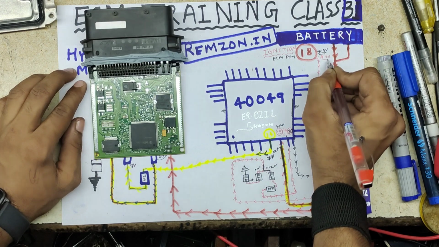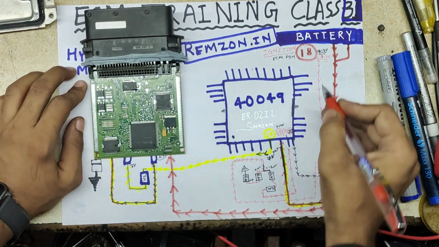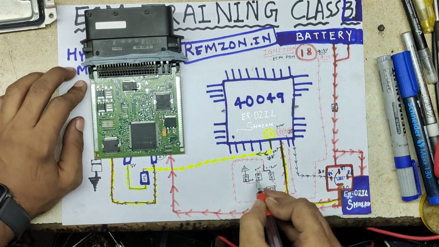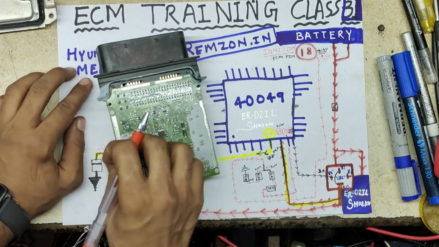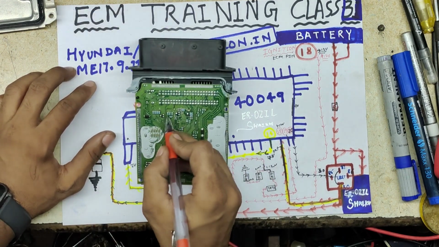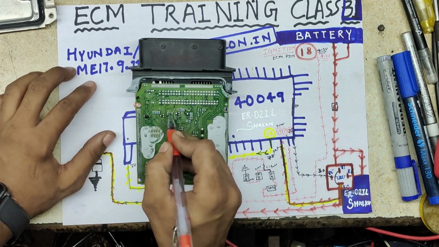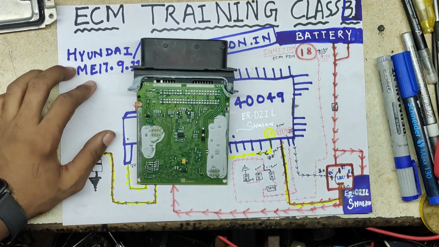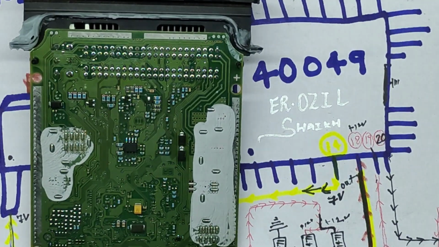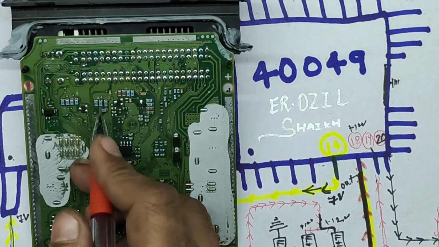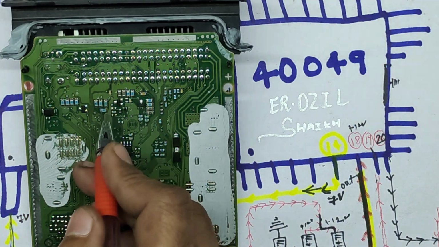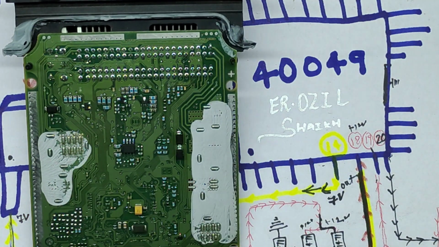It's called ignition voltage, 12 volt ignition voltage, and this voltage comes to these 3 resistances. There are locations 1 2 3 resistances. Let me zoom. Yeah, there is a resistance 1, 2, 3 and 4 located here.